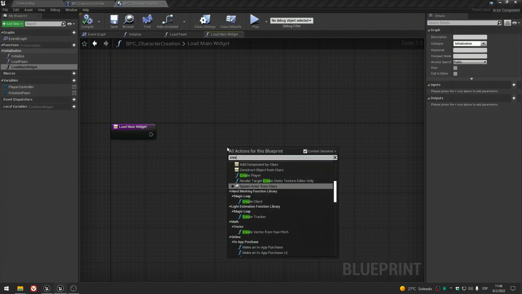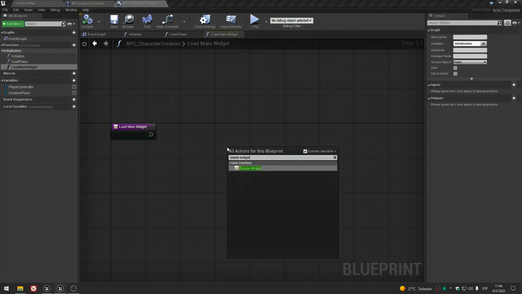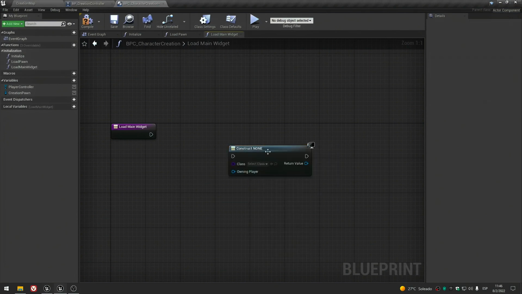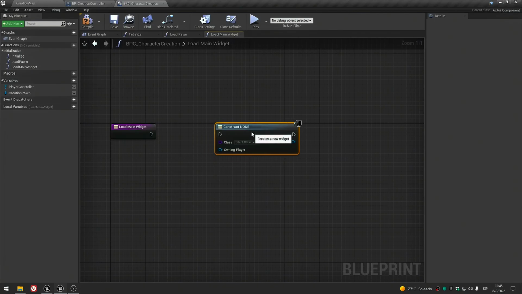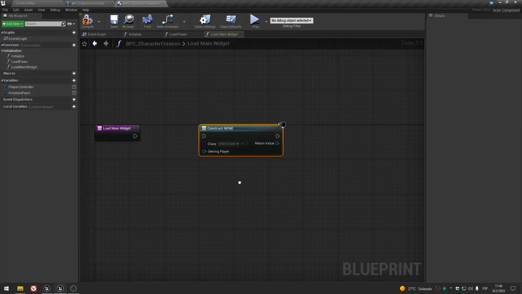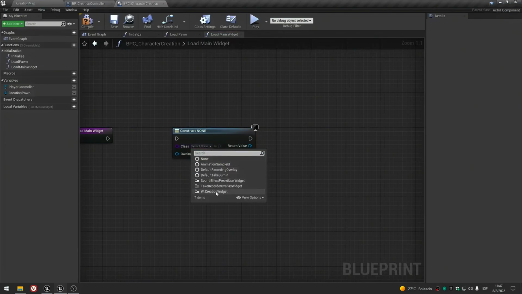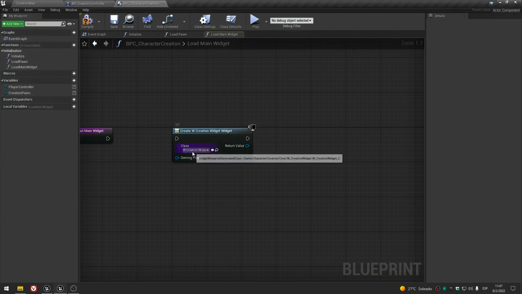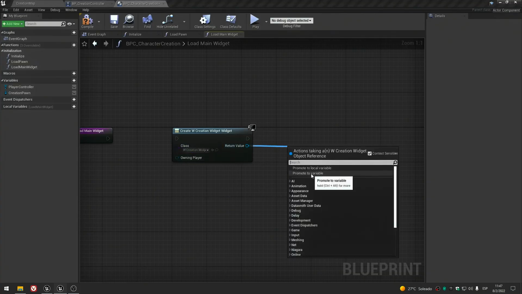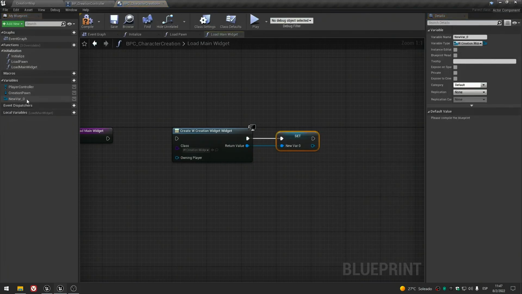The first thing that we need to do is to call createWidget. Later we will be able to push it to the viewport. So we search for the class and select our creation widget. Then we promote it to a variable. Let's call it creation widget.